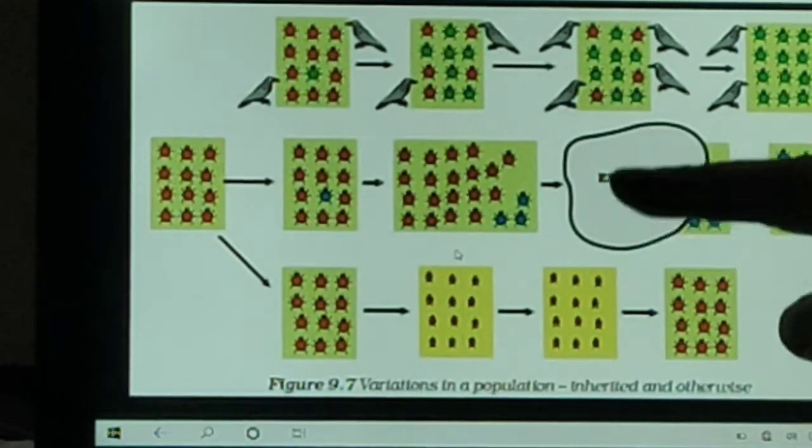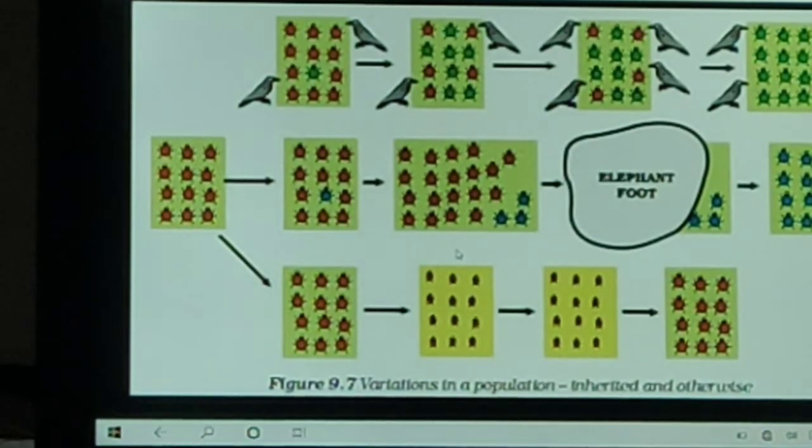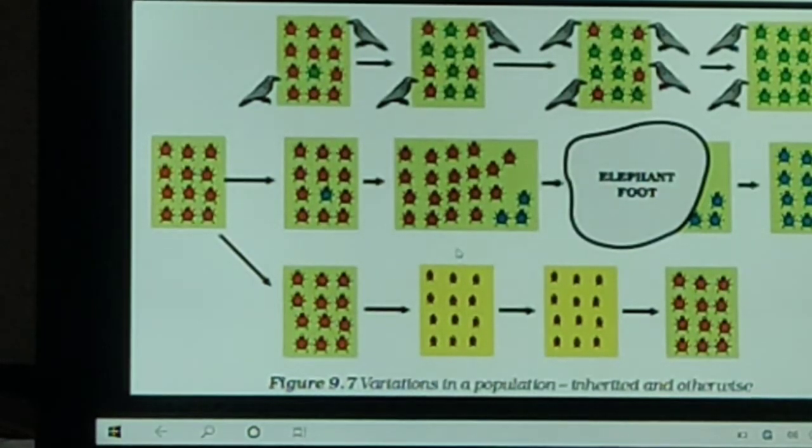Because the red beetles come under the elephant's foot, the blue beetles survive, reproduce and increase in number. In this case, there is no survival advantage, but it provides diversity without any adaptation. Now the blue population will increase in the second situation.